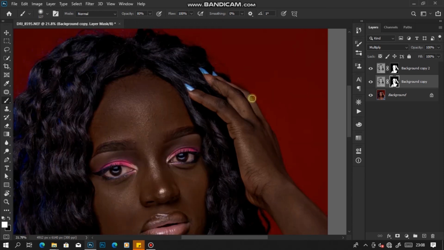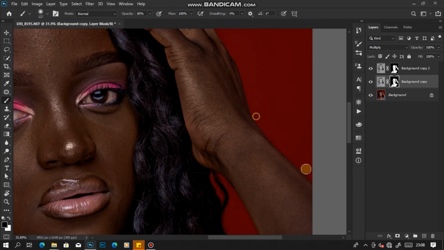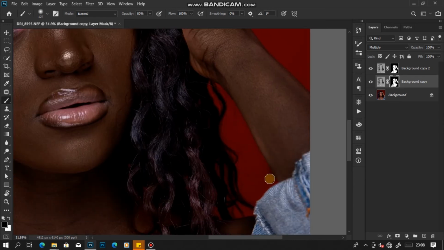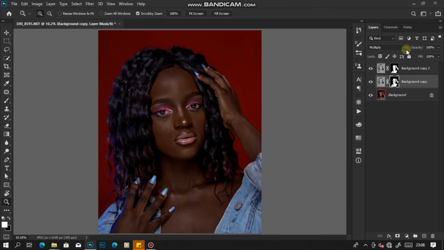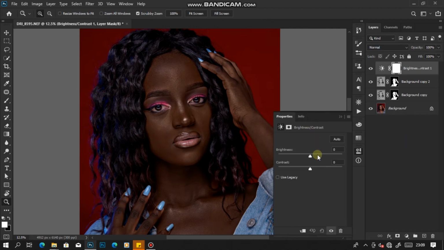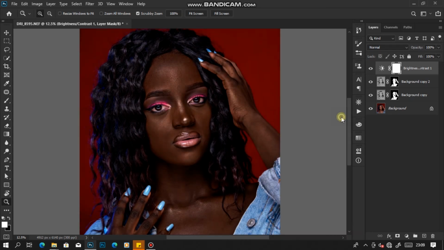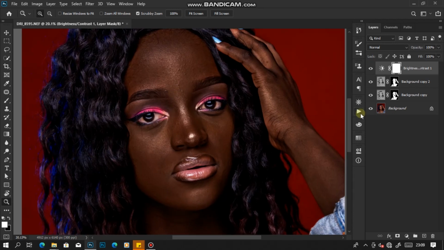Make sure you don't put the effect on the background. Yes, after doing that, the next step, I'm going to add a little bit of contrast on my skin. Yes, just like that. I'll need to reduce the reds a little bit.